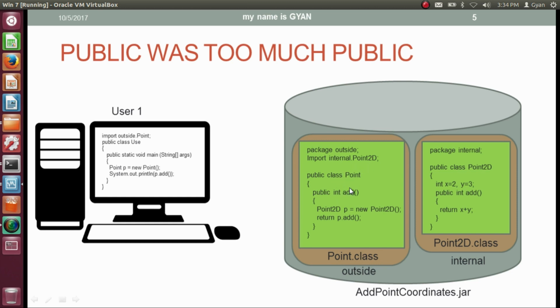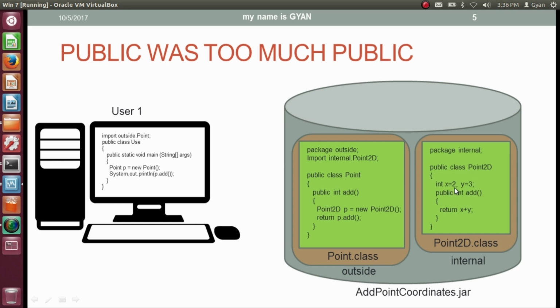The class Point has a method add. Inside the method add, we are creating an object of type Point2D. Finally, we are calling the method add by using the object of Point2D whose address is stored in the reference variable p. And this is the Java code corresponding to the class Point2D.class. The package statement of Point2D.class is package internal, and Point2D.class has two integer variables, x and y.